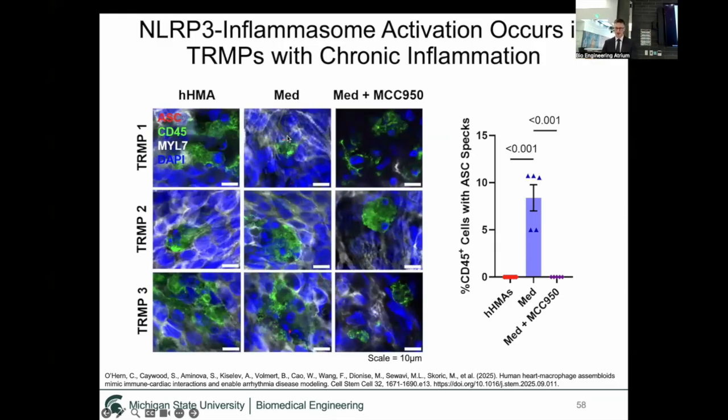And then now, just to validate that, we did immunofluorescence microscopy, again looking for ASC specs, and we found that there are more ASC specs in our medium dose within the tissue-resident macrophages themselves in our assembloids versus the inhibited condition, showing that our macrophages had the NLRP3 inflammasome activated within them as well.